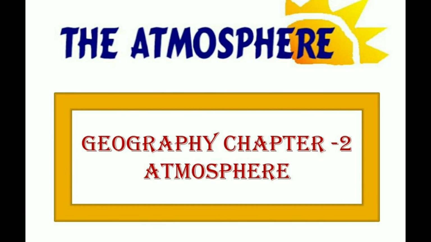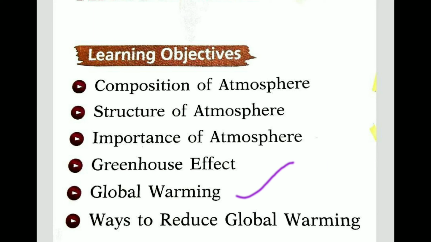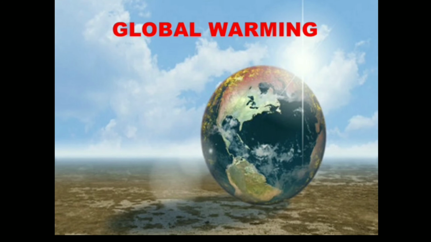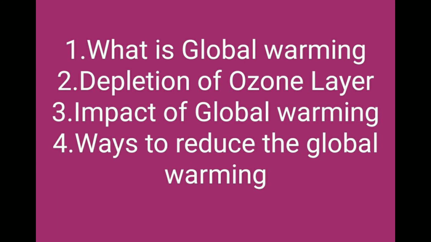So students, in this video I will teach you the chapter Atmosphere. This is the last topic of this chapter. The name of the topic is global warming. In this topic I will teach you the following points: what is global warming, depletion of the ozone layer, impact of global warming, and the ways to reduce global warming.